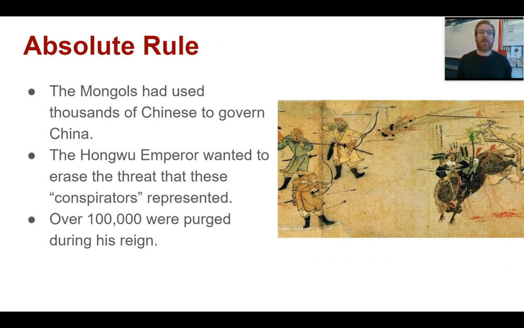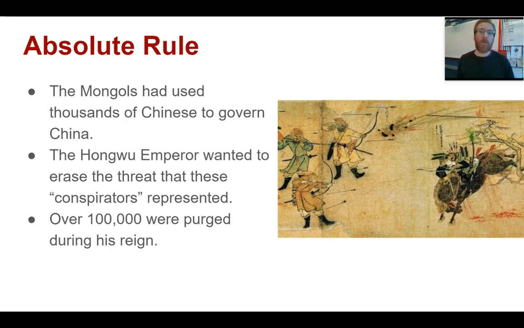Now, the Mongols had used thousands of Chinese to govern China. They were very adept at this. They did this with whomever they captured. They used the local people to run the money aspects of the government. But the Hongwu Emperor, the Ming Dynasty, wanted to erase this memory, this threat, and sees anybody who had worked with the Mongols during that 100 years as a conspirator, as an enemy of China.